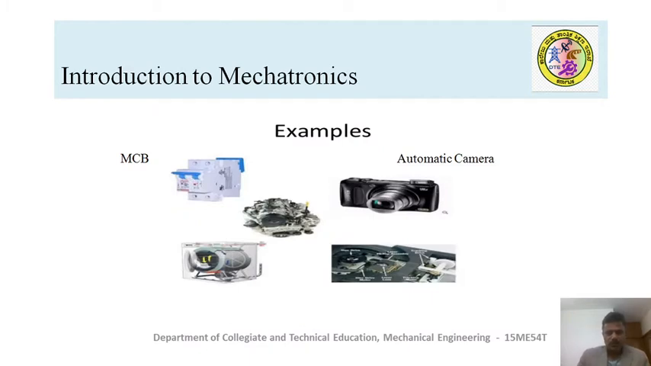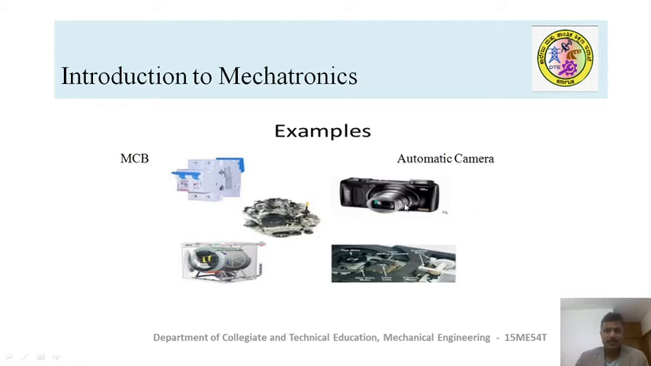These are some of the products which have been made using mechatronic systems. The MCB, this one, controls the current flow or voltage conditions. Whenever these values exceed the limit, it automatically cuts off the supply. That's how it minimizes the damage in the electrical circuits.